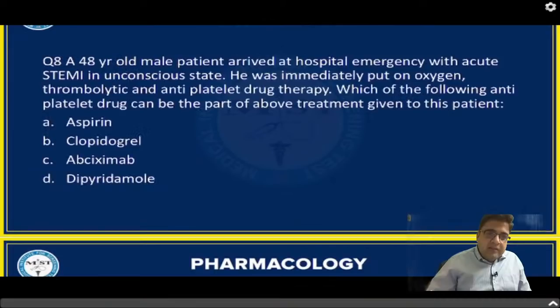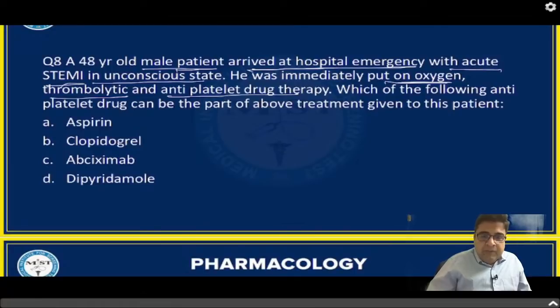A 48-year-old male patient arrived at hospital emergency with acute MI, in an unconscious state. Now this patient is immediately put on oxygen. You have given a thrombolytic therapy so that the clot is dissolved because it is a case of acute MI, and you have also given an antiplatelet drug. Now which of the following antiplatelet drugs can be a part of the above treatment given to this patient?